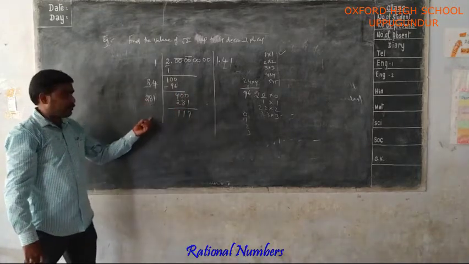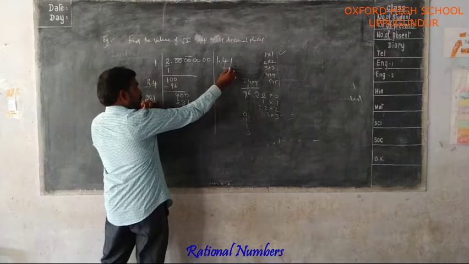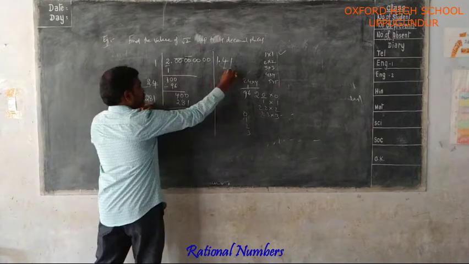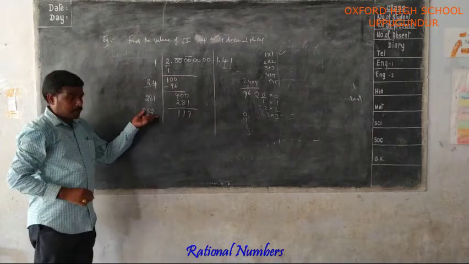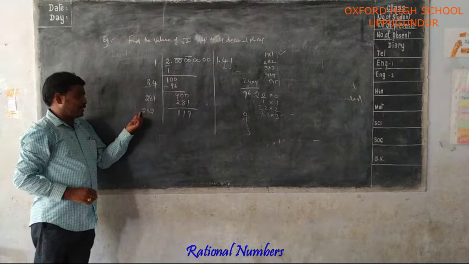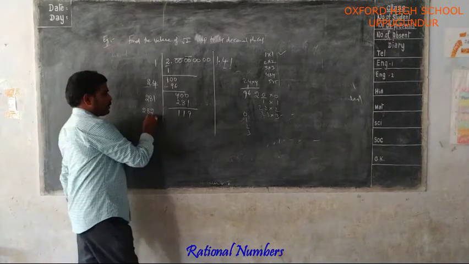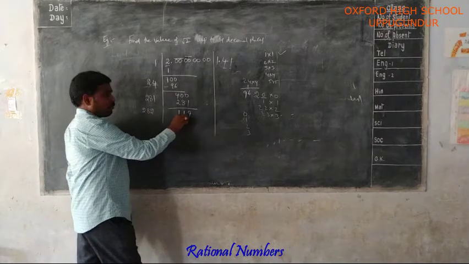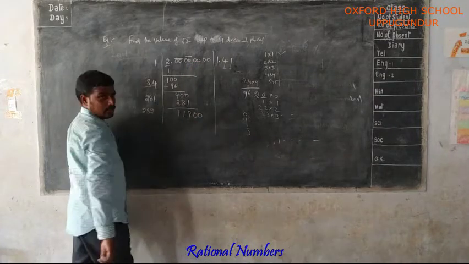Now, for the next divisor, what do you have to do? You have to add this to this quotient. 281 plus 1, 282. Now, in this 4-digit number, the tens place, hundreds place and thousands place are fixed. For the units place, you have to check. This is a 4-digit number and this is a 3-digit number. We can't divide this one. Again, you have to take the next period, 2 zeros.